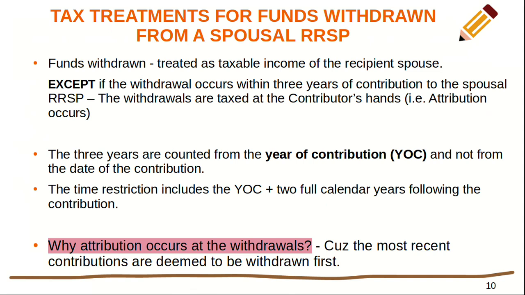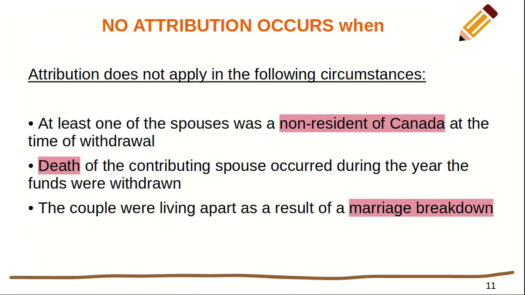Now let's see the conditions to avoid attribution. No attribution occurs when: 1. At least one of the spouses was a non-resident of Canada at the time of withdrawal. 2. When death of the contributing spouse occurred during the year the funds were withdrawn. 3. The couple were living apart as a result of a marriage breakdown.